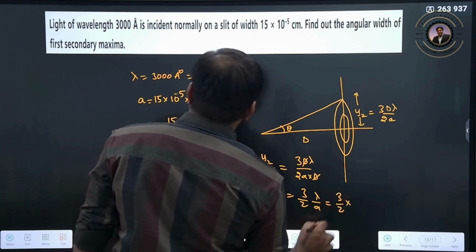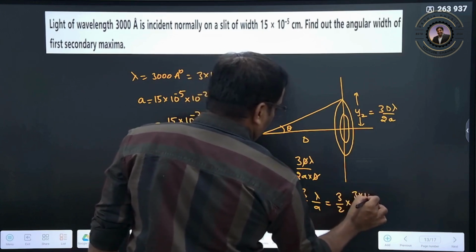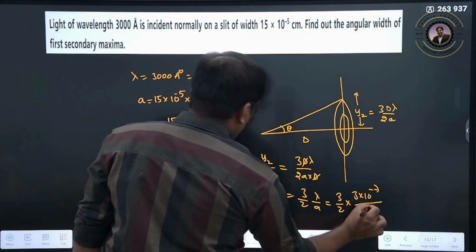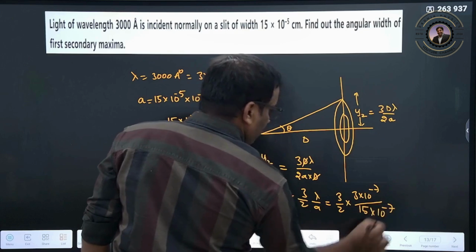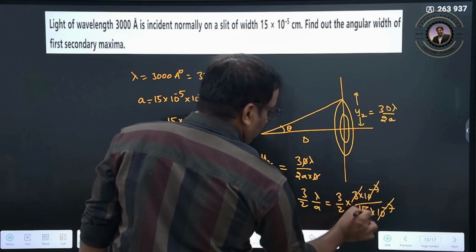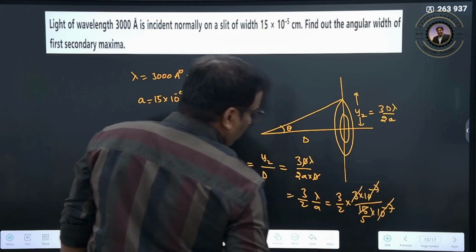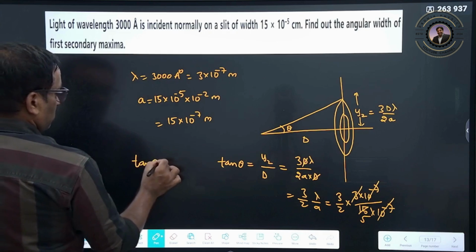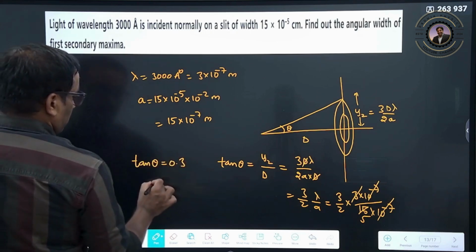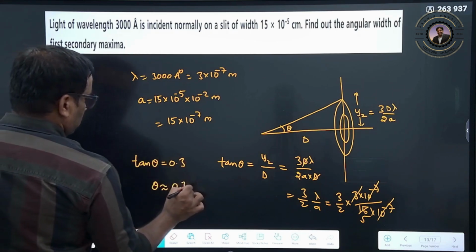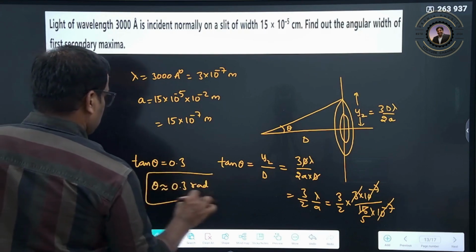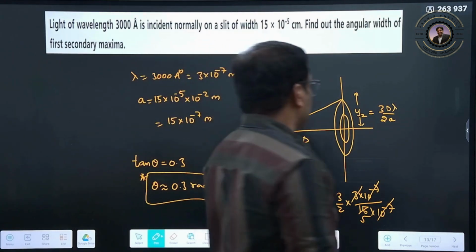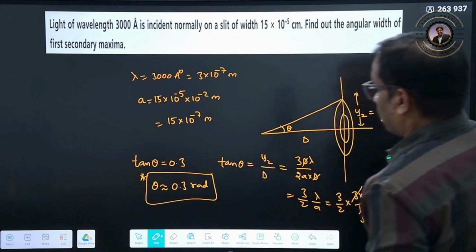Lambda is 3 into 10 to the power of minus 7 by 15 into 10 to the power of minus 7. 10 to the power of minus 7 cancels. So 3 by 10, therefore tan theta equals 0.3, so theta is nearly 0.3 radians. So theta is small. Clear?